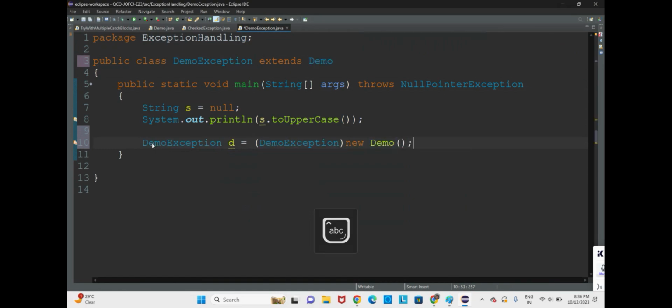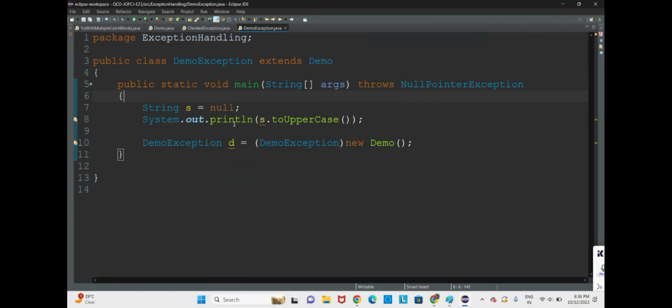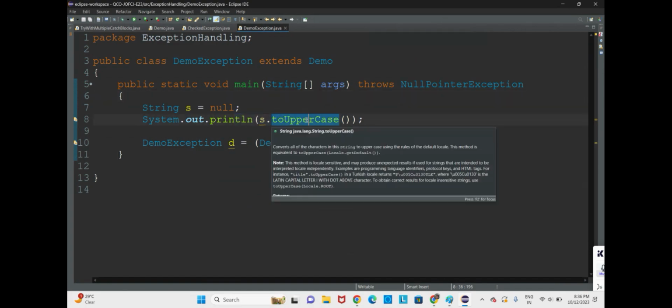In this line you have an exception, a ClassCastException. It is not shown here; only the NullPointerException is shown, because after executing, the program will stop there itself and will not execute below.